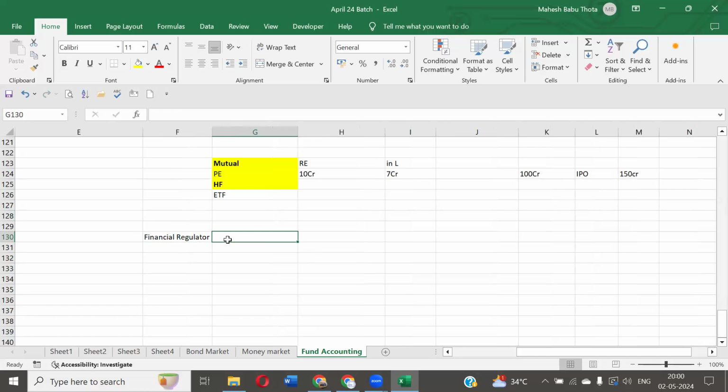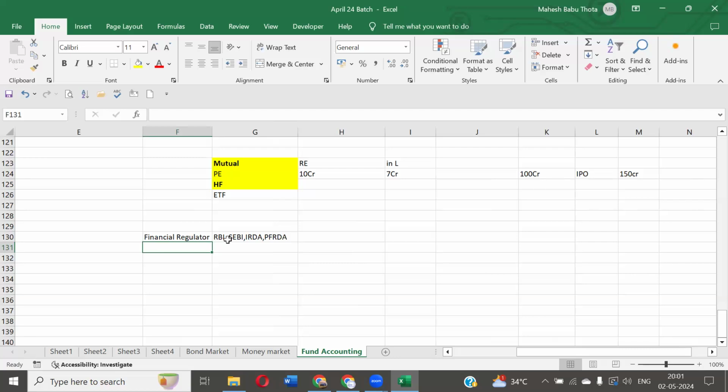RBI, SEBI, and the Insurance Regulatory and Development Authority. And for pension funds, we have one more: the Pension Fund Regulatory and Development Authority, we call it PFRDA. Yes, this is for the pension funds. So these kinds of regulators we have.